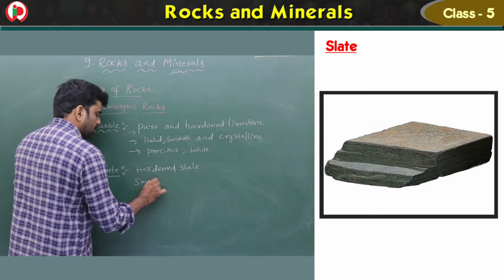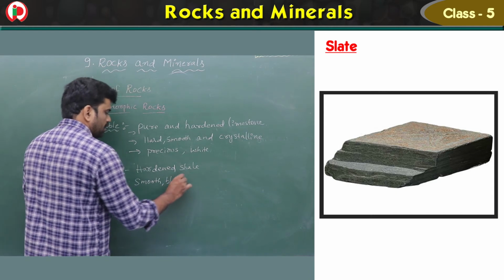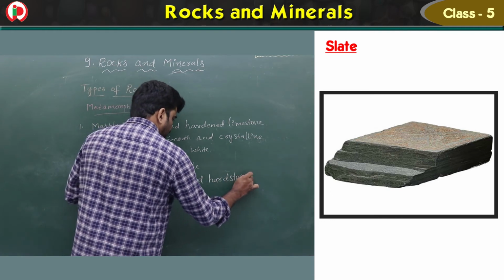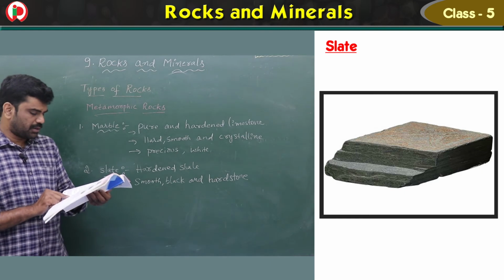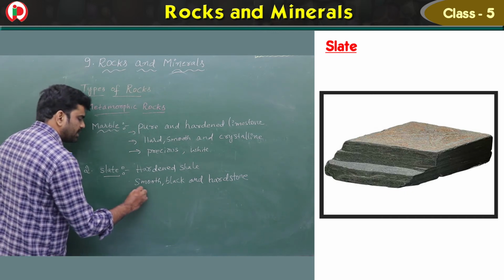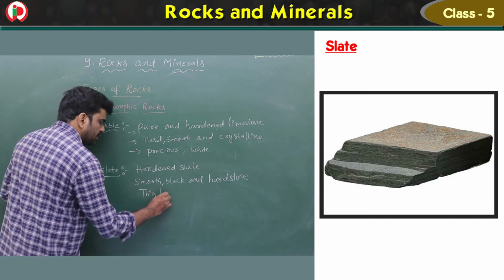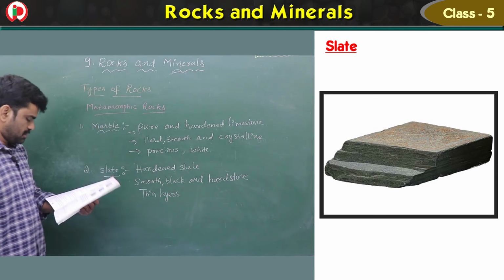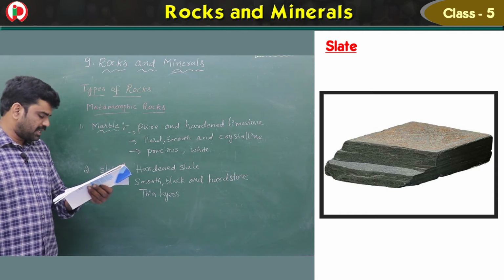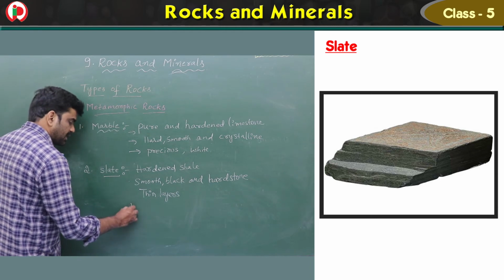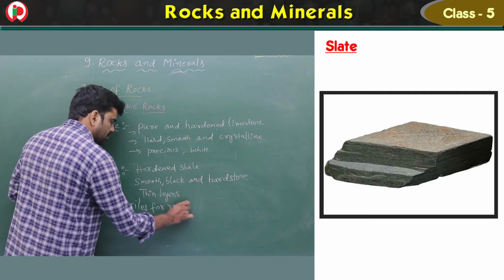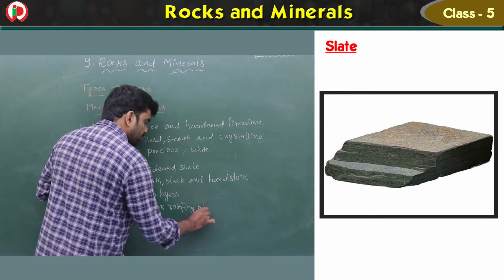Smooth, black, and hard stone. It splits easily into thin layers. It is used as tiles for roofing and also for blackboards, slates, and flooring. See, it is used as tiles for roofing, children. Next one, blackboards.